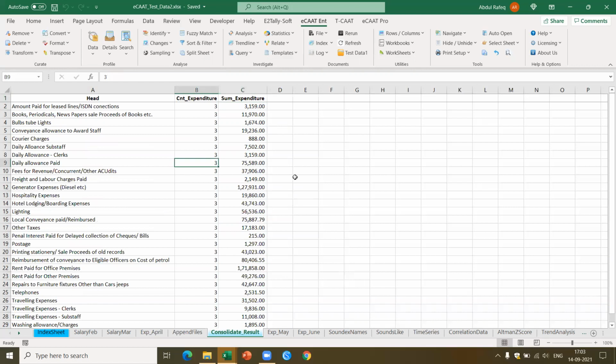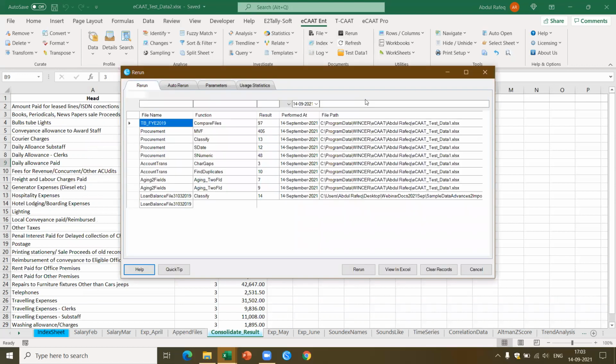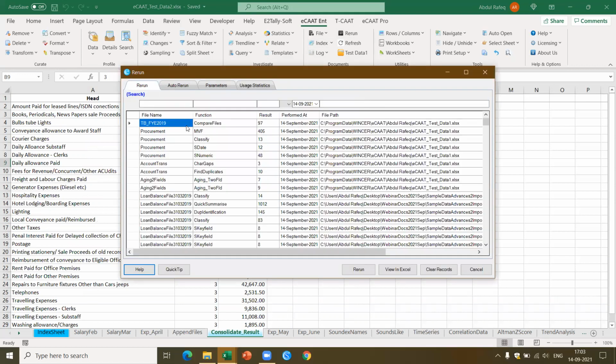All these functions which are performed, let me just give an idea. We have something called a rerun. When I say rerun, what will happen? It will give me a list of all the functions which have been performed, and I can select a function and say rerun. It will rerun the function again with the same parameters. We also have something called parameters.